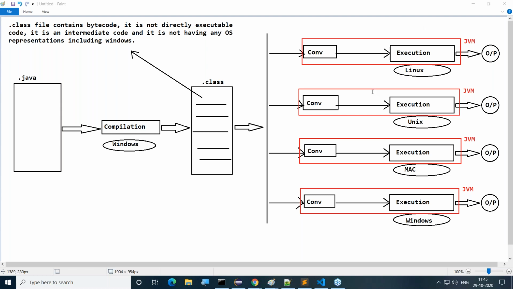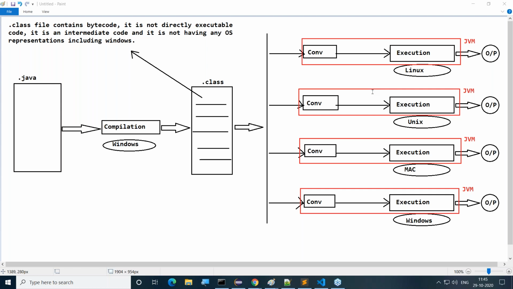Right. Now, what is the job of the JVM in Java programming? From the diagram we can easily identify it. Two responsibilities are available for JVM in Java.